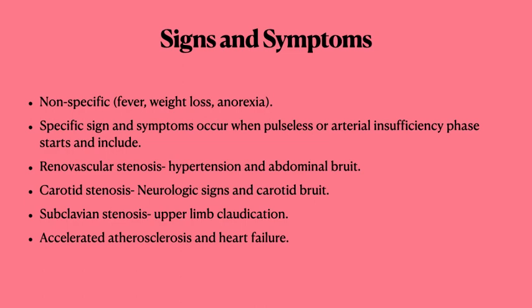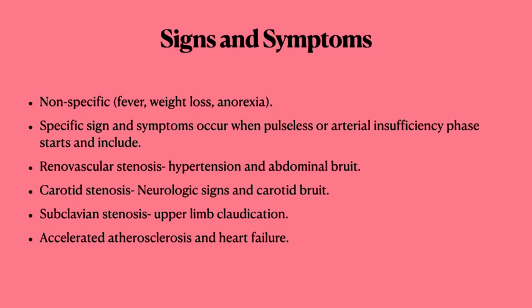The specific signs and symptoms that make us think about the possibility of Takayasu arteritis occur later, when the disease has really progressed. It has become pulseless, and arterial insufficiency has occurred. Like we talked about, the common arteries include the renal.